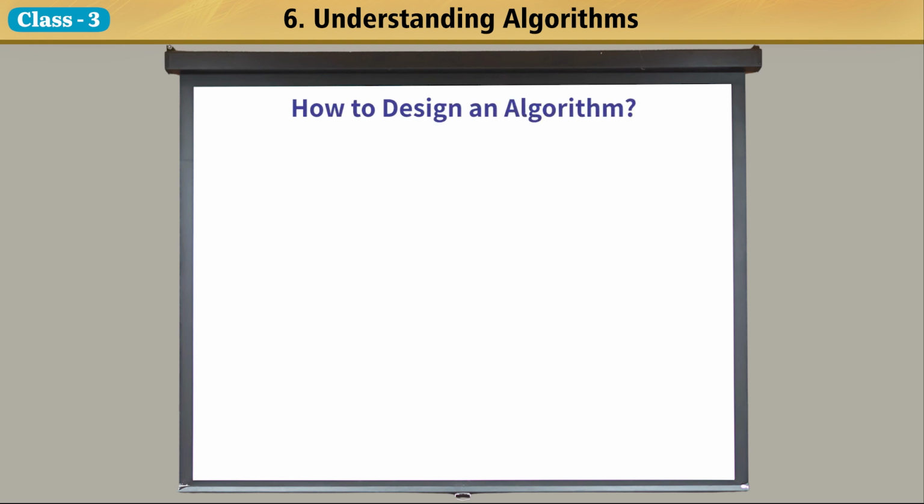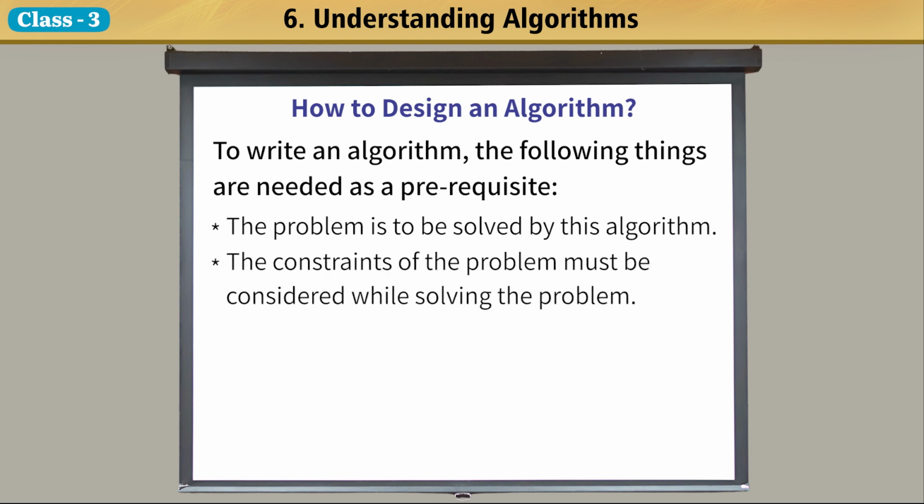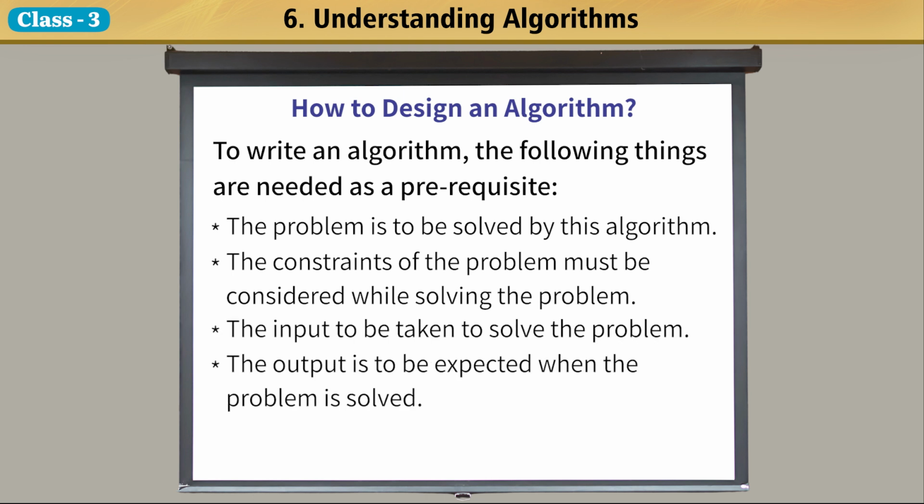How to design an algorithm? To write an algorithm, the following things are needed as a prerequisite. The problem to be solved by this algorithm. The constraints of the problem must be considered while solving the problem. The input to be taken to solve the problem. The output to be expected when the problem is solved.